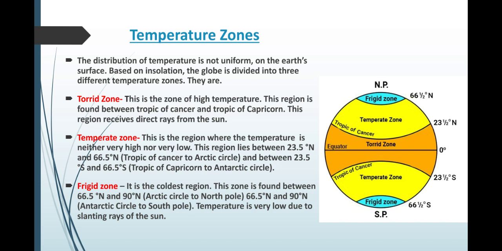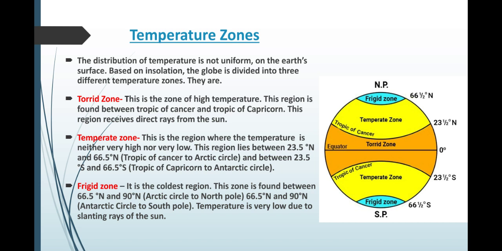Then the temperate zone. The temperate zone is, you can see, 23.5 degrees north to 66.5 degrees north, and down 23.5 degrees south to 66.5 degrees south. That side it is the Arctic circle in the north and the Antarctic circle down. 66.5 degrees, we have drawn the latitudes.